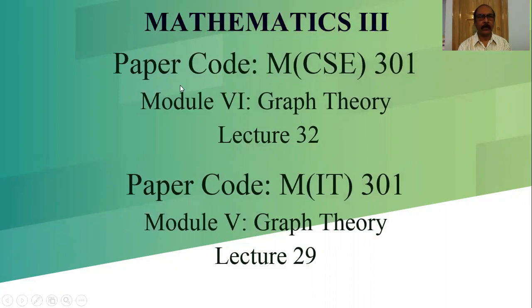Now I am going to teach Mathematics 3, paper code MCS 301 for computer science and engineering, module 6, graph theory, lecture number 32. For information technology, paper code is MIT 301, module 5, content graph theory, lecture number 29.